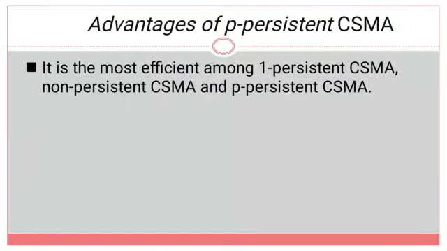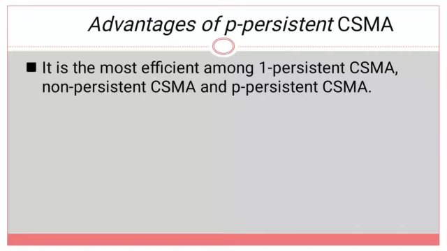Okay. So these are the advantages of p persistent CSMA. What is the first and most important advantage? It is the most efficient one among one persistent CSMA and non-persistent CSMA. If you consider the three CSMA protocols, one persistent, non-persistent and p persistent, the most efficient one is p persistent CSMA. Why is it most efficient?